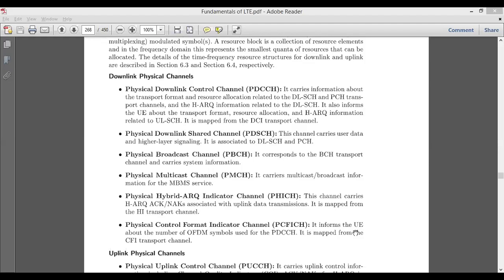This is used just to inform the mobile about the number of OFDM symbols which are received, and it is also responsible for mapping from this CFI transport channel.